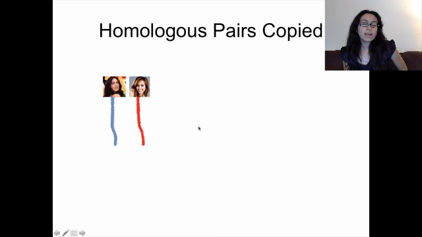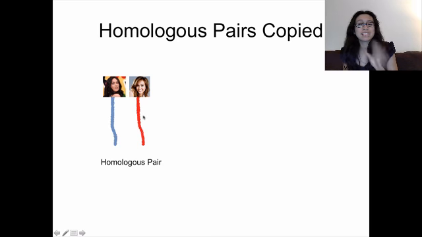Alright, so now let's take a look at what it looks like when homologous pairs get copied. Here we have a homologous pair. They are the same size, same shape, and they have genes in the same place. Now, a lot of people want to say, okay, if they're the same size, same shape, with genes in the same place, they must be identical. Well, they're not. They're very, very similar to each other. That's why I picked two actresses here.